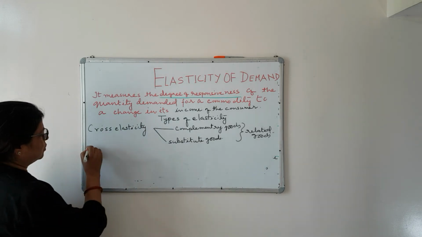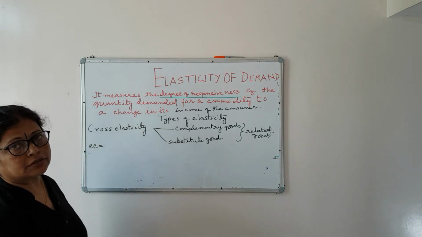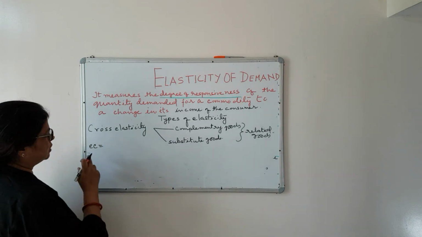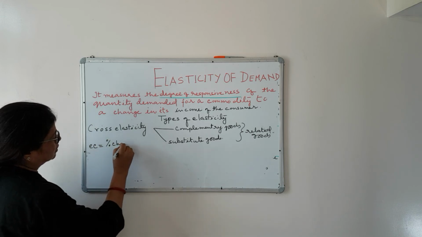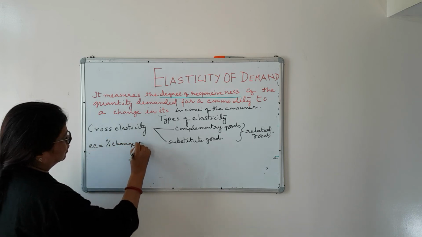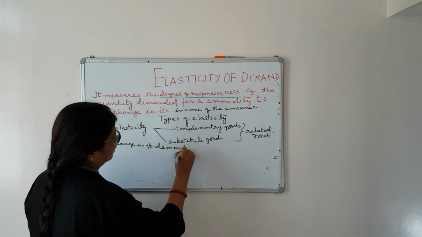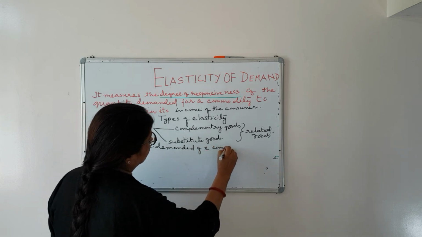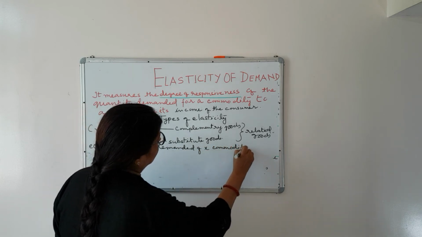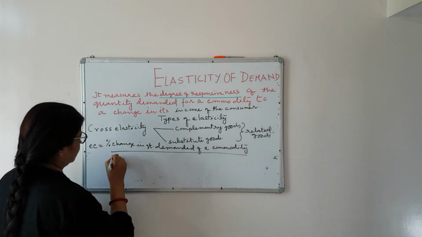Now how? You have to first write down how to calculate this elasticity. EC is equal to percentage change in quantity demanded of X commodity due to change in price of Y commodity.